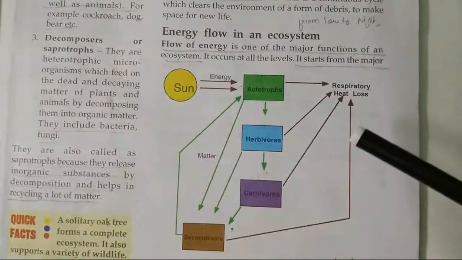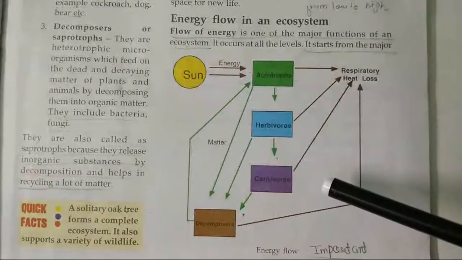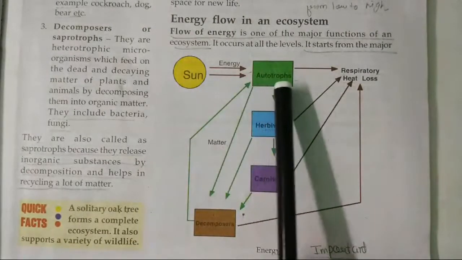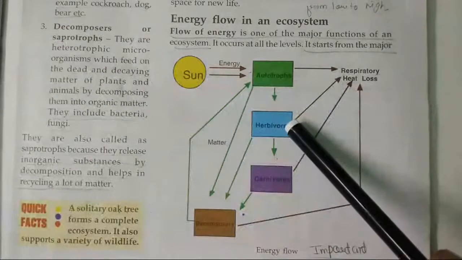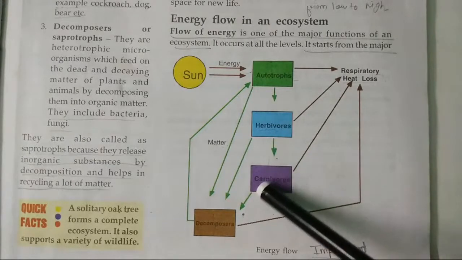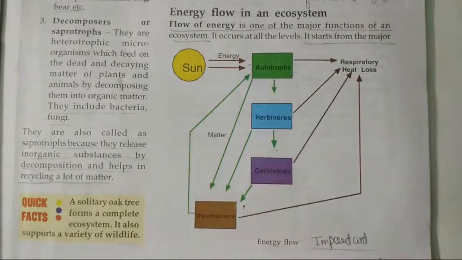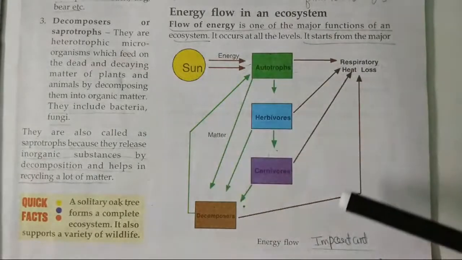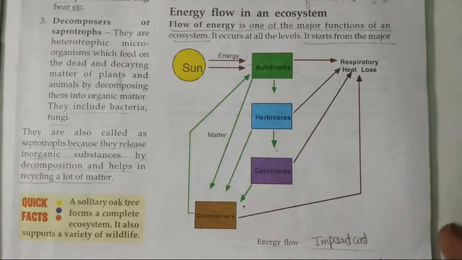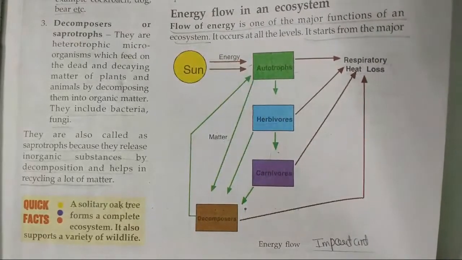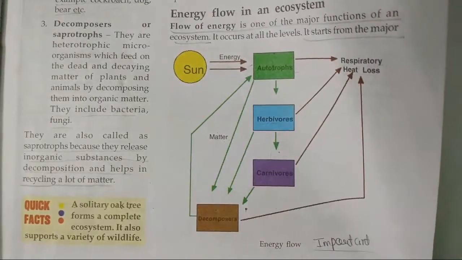In this way, there is a flow of energy, which you have studied. Here it is showing the energy from the sun is used by the plants. Plants are eaten by animals, and the energy flow takes place from plant to the animals. They are decomposed, and the decomposers then release the energy back into the air. So this is the process which is the flowing of energy. The flow of energy is one of the major functions of the ecosystem.